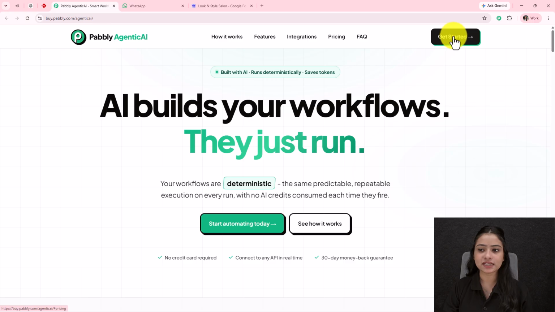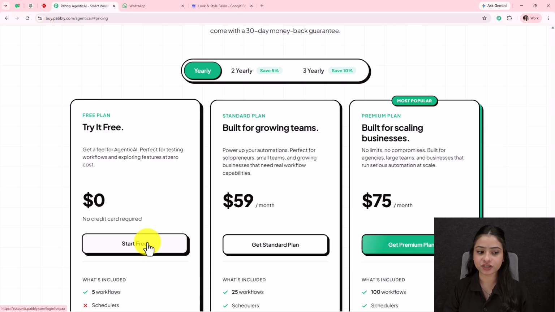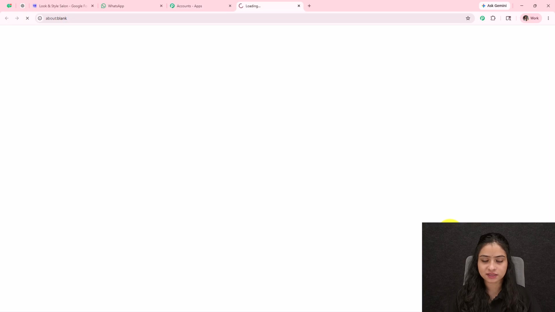When you click on get started, here we have amazing, exclusive and effective plans. You can simply click on start free to get a free trial. Also, once you try it for free and you realize it is definitely useful, you can also go for purchasing standard or premium plans. We are on the all apps section of Pabbly, and here we have Pabbly Agentic AI. We'll simply click on access now.